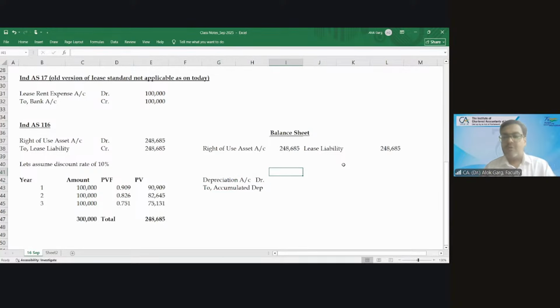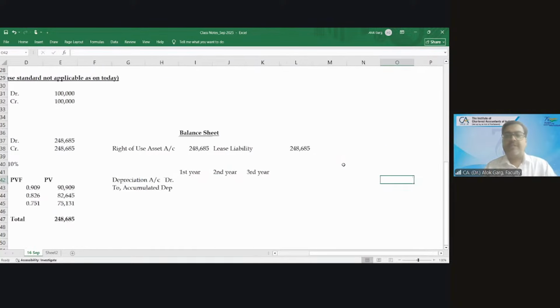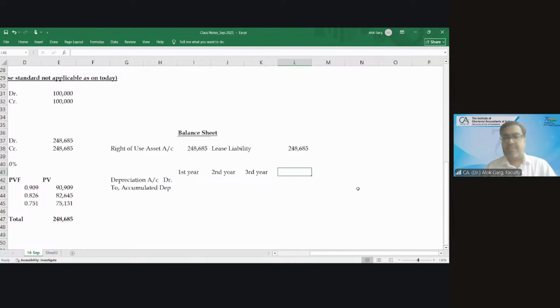Now, what is the depreciation in the first year, second year, and third year? The depreciation is this divided by 3. As simple as that. It is 82,895, right?